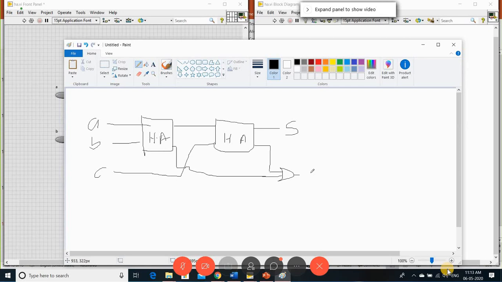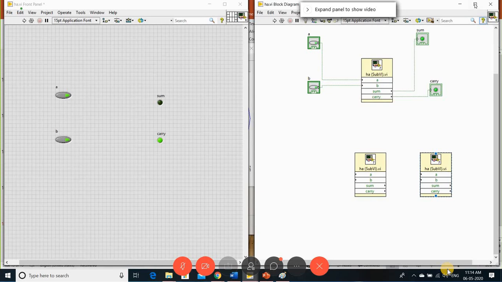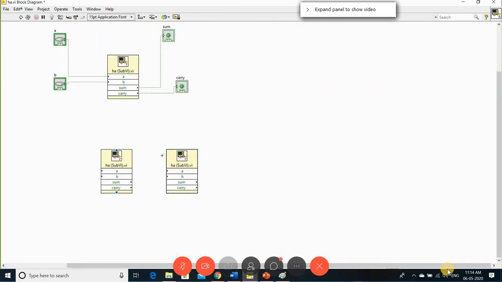So normally we know in theory that we cascade two half adders to implement a full adder. So here the concept I want to explain is, this is a sub VI. I'm reusing it again. Need not draw the half adder once again. Right? So how am I supposed to do this? Let me run this. See, this is your half adder function. You want to create a new VI, you can call this half adder, or you can just copy and paste this n number of times. So then you can see that n number of times I can reuse this code as a half adder.